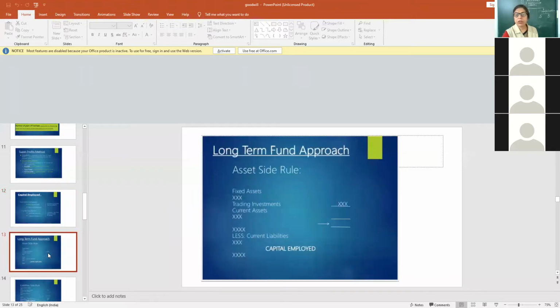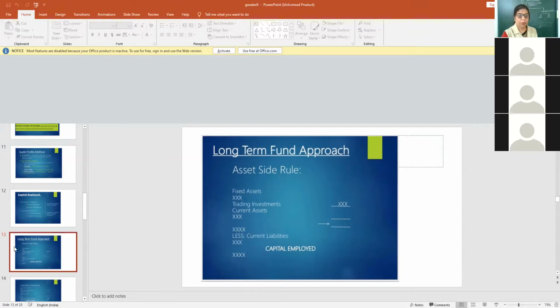Now, in the long-term fund approach, on the asset side: fixed assets plus current assets, minus current liabilities, which are outside liabilities.